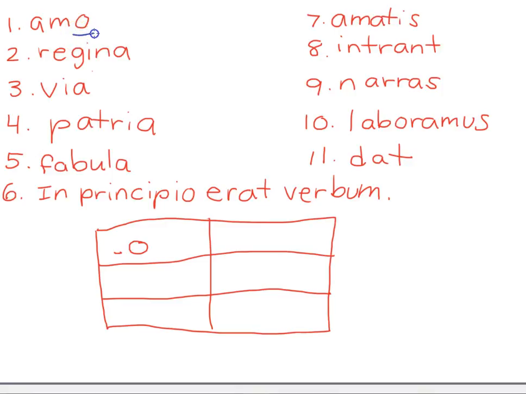So we looked here at amo, and it ends in O. And we were working on our verb endings this week. O, S, T, mus, tis, nt. O is I, S is you, T is he or she or it, mus is we, tis is y'all, nt is they. We may need to use these endings up here, and you might not have thought to do that. So that's okay, that's going to be really fun.